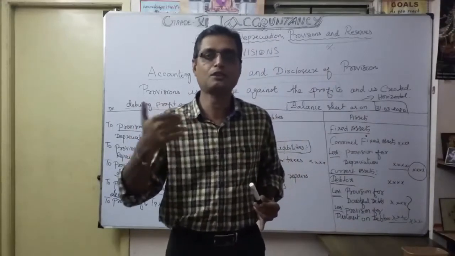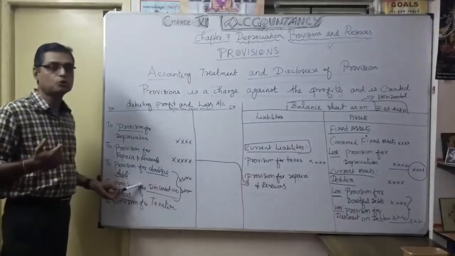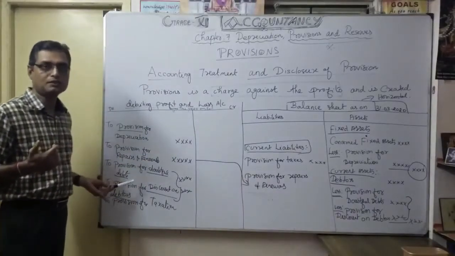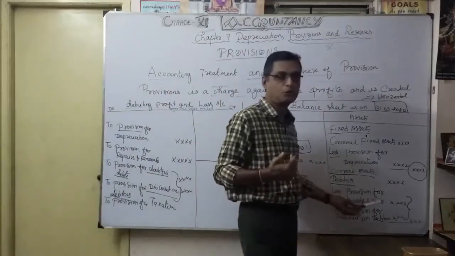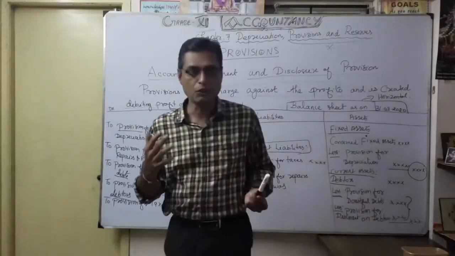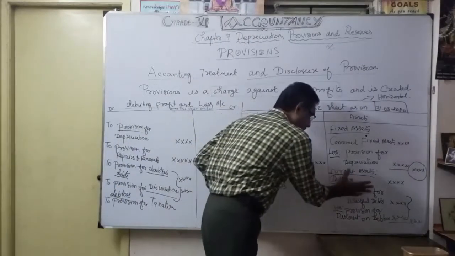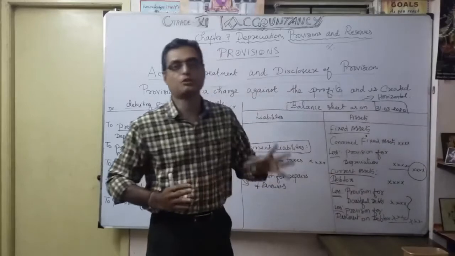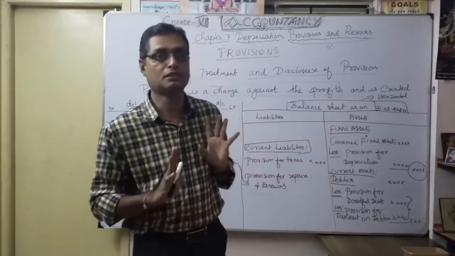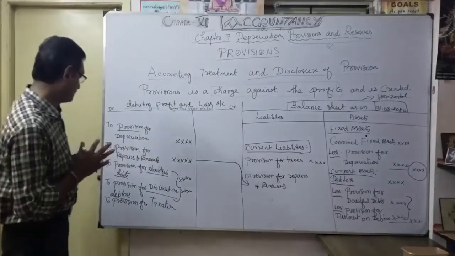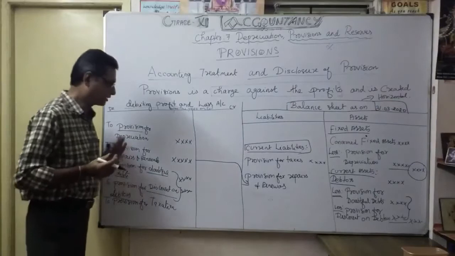It is the possibility of money coming in. Whatever the provision for discount on debtors and provision for doubtful debts, I deduct from debtors to know the exact debtors value, how much I am able to collect. For that you want to show these two provisions: one for doubtful debts, which is very important, then discount on debtors. Then finally, provision for taxation. So you want to show it here.